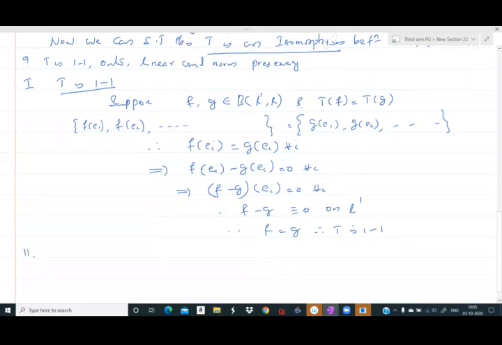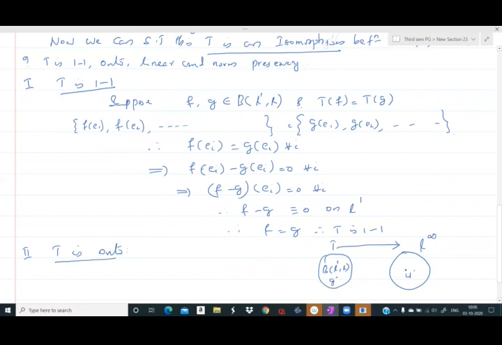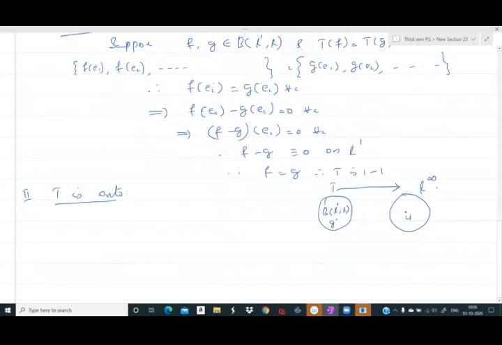Now two. T is onto. How to show that T is onto? T is defined from BL1R to L infinity. So to show that this T is onto, we need to show that whenever we take a U from L infinity, there is a member g here, so that T of g is equal to U. So you take a member U from L infinity. Now let U be equal to the sequence c1, c2, c3, etc. belonging to L infinity.